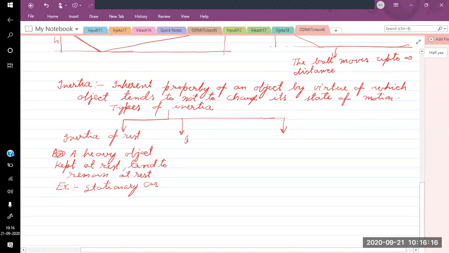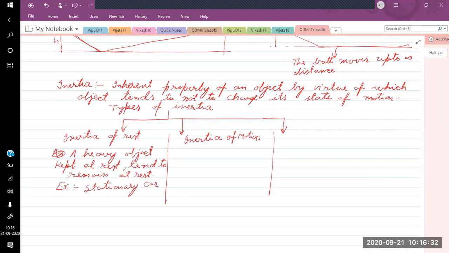Similarly, we have inertia of motion. What is this inertia of motion? Inertia of motion means an object which is in motion does not try to stop by itself. You need to apply some force. Similarly, you can see the example.